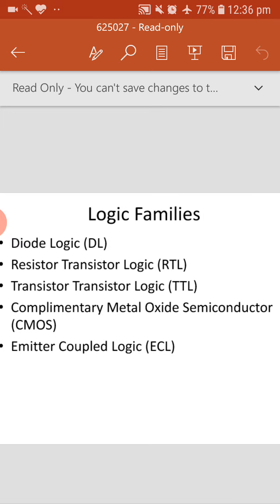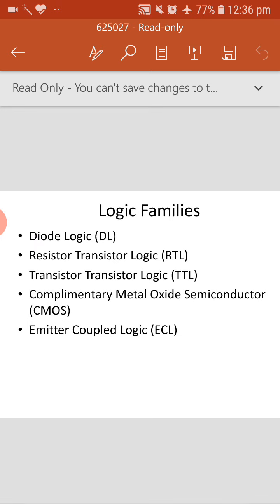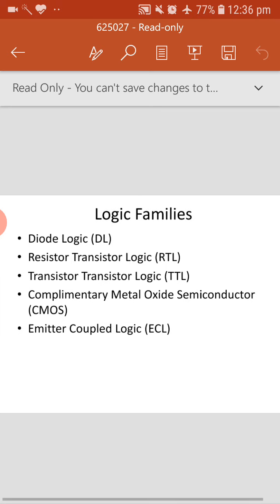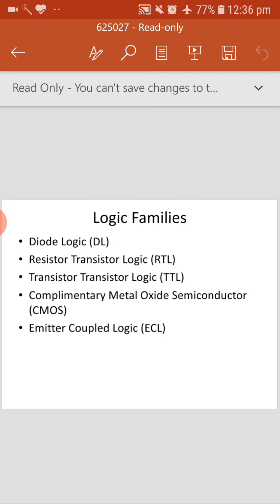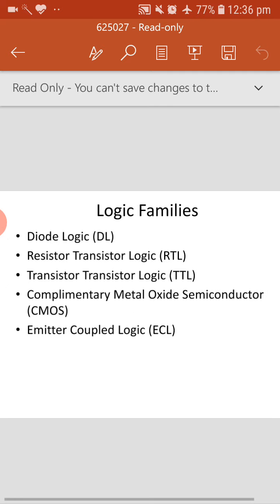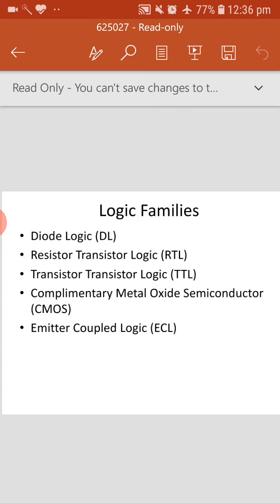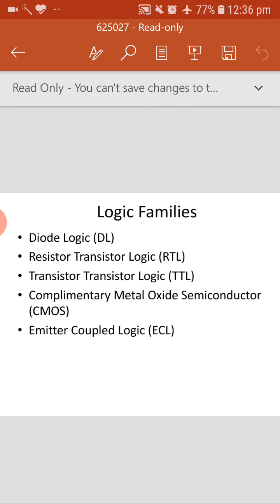okay, so now as we are seeing the logic families, as the subject is system design, it's very necessary to know what you mean by IC, which we are going to use in the labs. Okay, so what do you mean by IC and how to read that name, and how to work with that. So what are the logic families? As I said earlier, CMOS and TTL, as we are seeing here also.